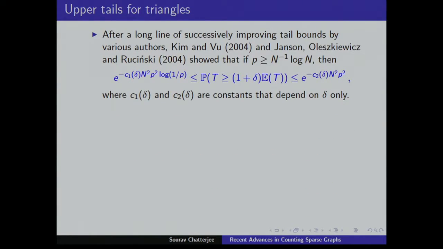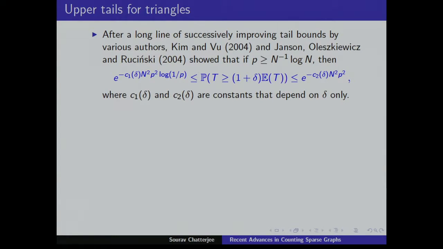So there was a long list of papers with improving bounds, and then finally this was almost optimal. Kim and Vu and Svante Janson and co-authors proved these optimal bounds. So if p is at least log n over n, then this probability is like e to the minus n squared p squared upper bound and n squared p squared log 1 over p lower bound.